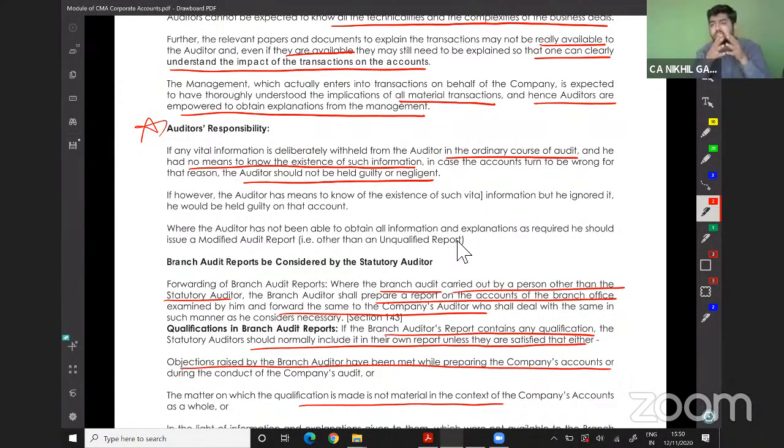If the auditor has done all the procedures as per the accounting standards and generally accepted auditing standards, and there is no negligence on his part, he is not liable for any fraud detected afterwards in the company.